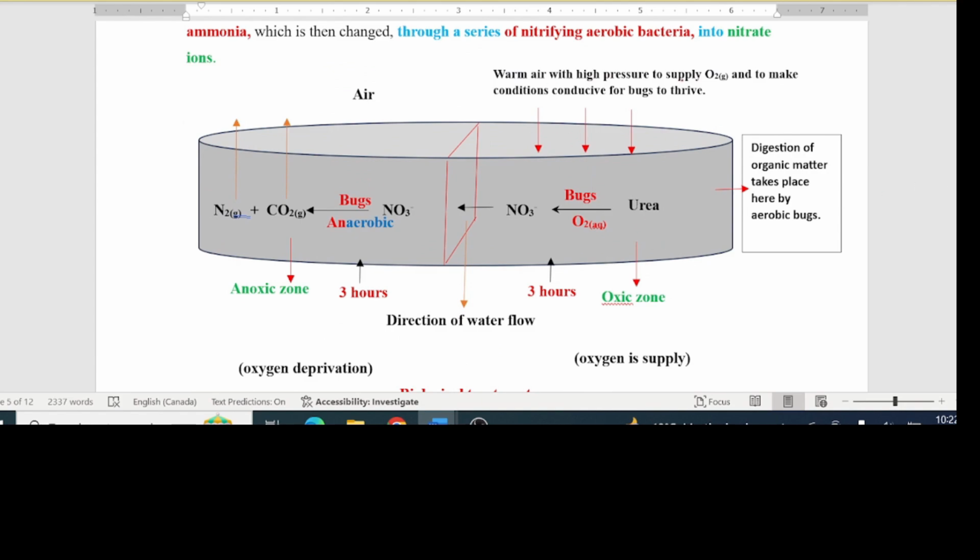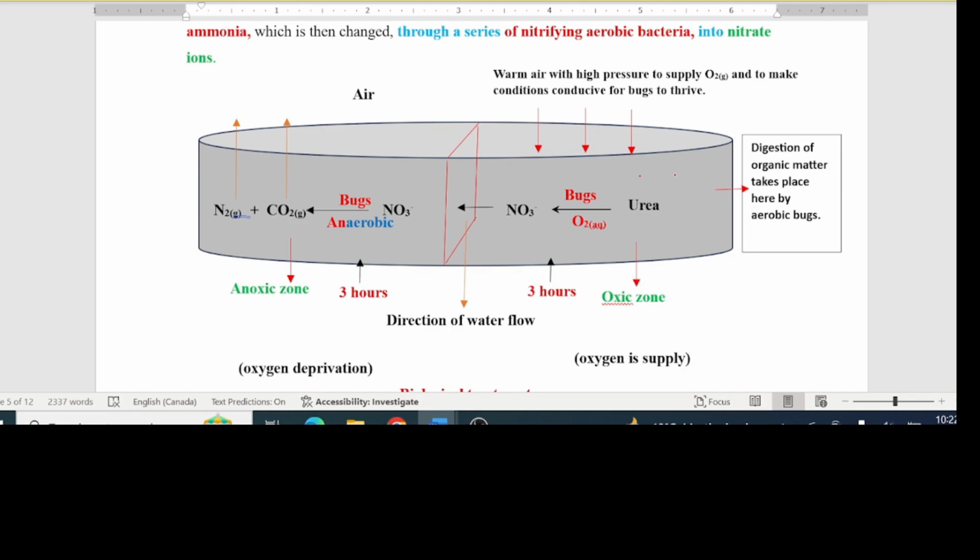Warm air under high pressure is used to supply oxygen and to make conditions conducive for the bugs to thrive. So inside there, bugs are doing a number of things, collectively called the protozoans and the bacteria bugs. They're digesting the organic matter inside there. Lots of digestion is taking place. The bacteria are eating these things, the protozoans are eating them, and they grow and they multiply.